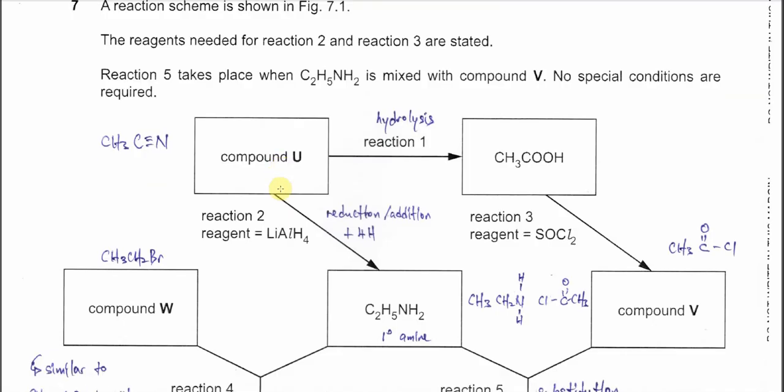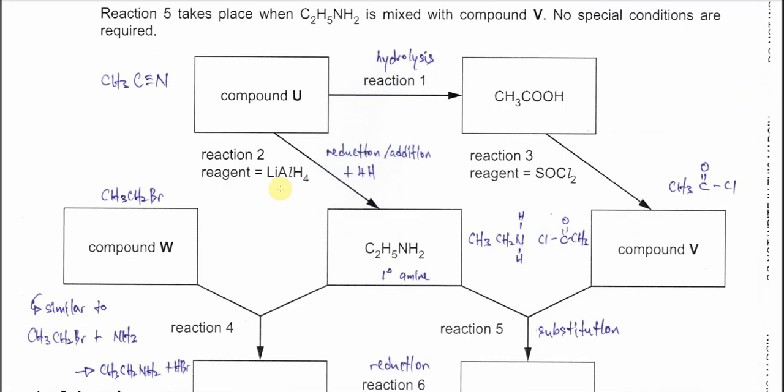Okay, so first, compound U will undergo reaction 1. It is from this carboxylic acid. So we still don't know what U is. So we can use the reaction 2 product here, the primary amine.